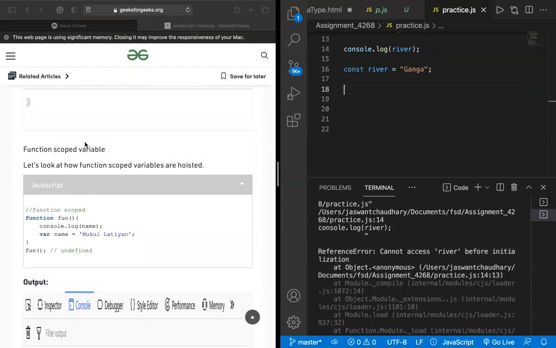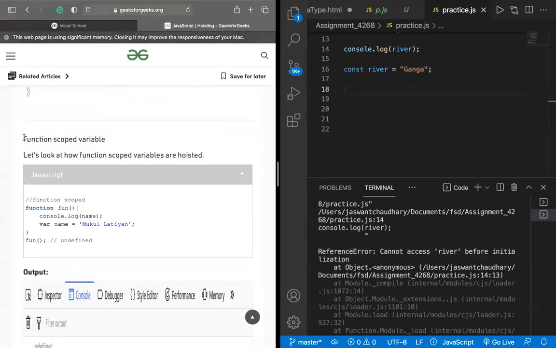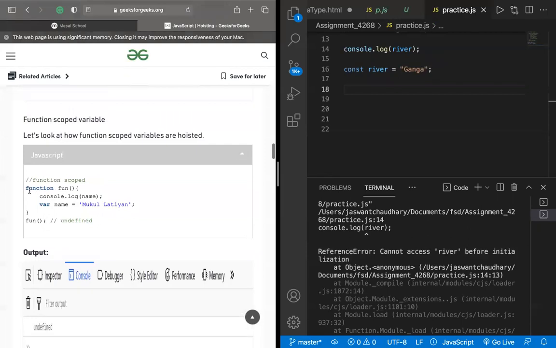Now let us go a step deeper and try to understand how hoisting works in the case of functions. Okay, got it. So function-scoped variables, let us look at how they are hoisted. So there is a function named fun, and we are consoling the name, and then we are defining the name.